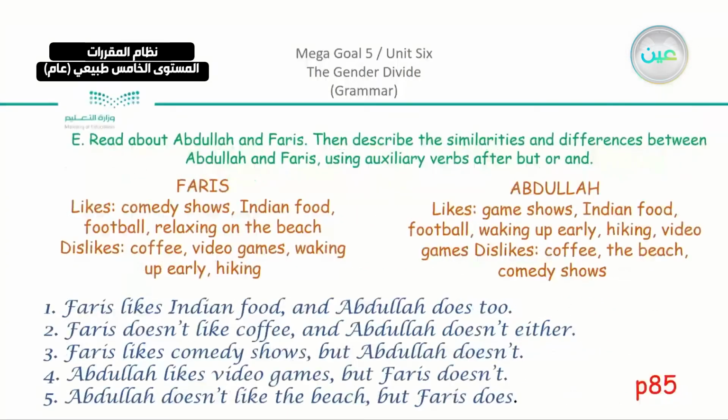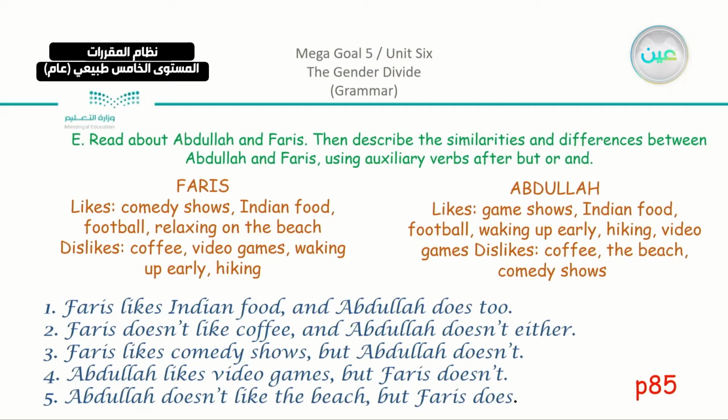Coming to the last exercise that we have on page number 85, it is a comparison between Faris and Abdullah. And you can see that each boy has something that he likes and also something that he dislikes. And you can compare also by using these comparisons. So these are open answers. You can choose whatever you want, but you have to stick to using the auxiliaries. So these are also my examples.